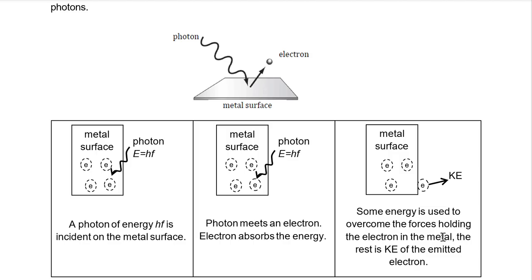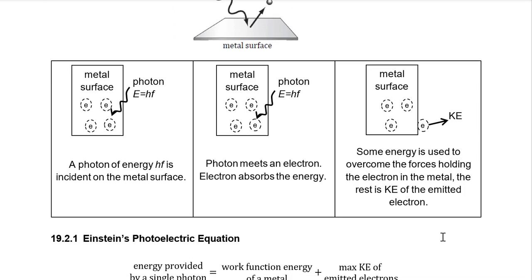If I have just the same amount of energy from the photon I absorb as the amount of energy I need to overcome the forces holding the electron in the metal, then I come out with 0 Ke. But if the photon gives me more energy than I need to overcome the forces holding the electron in the metal, then the excess is my Ke as I come out. So hopefully you understand that, right?